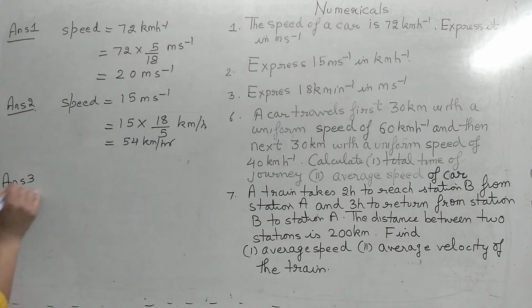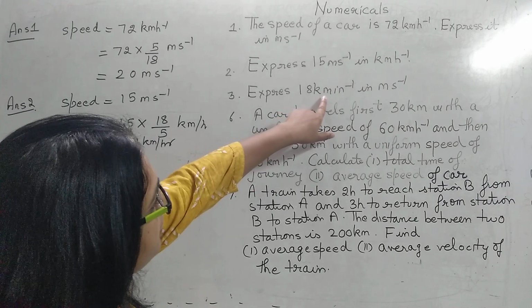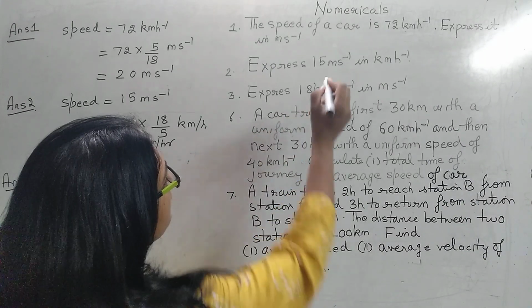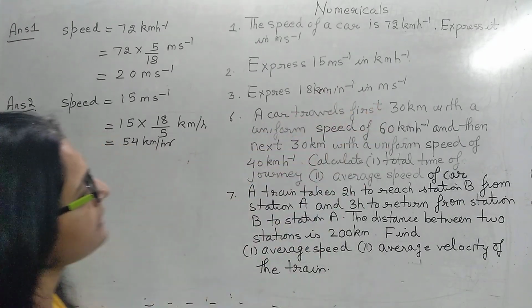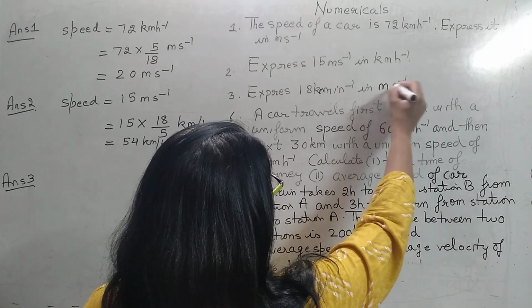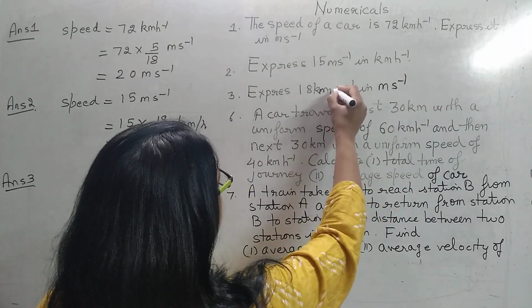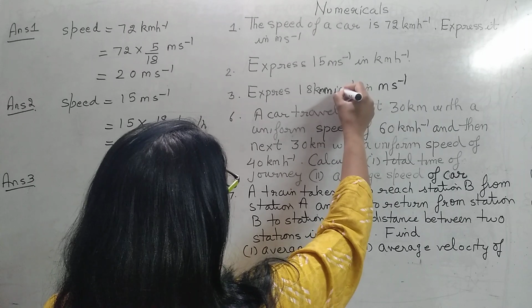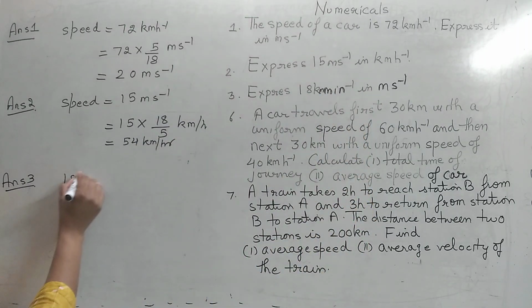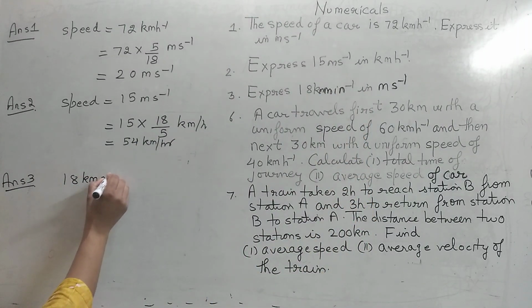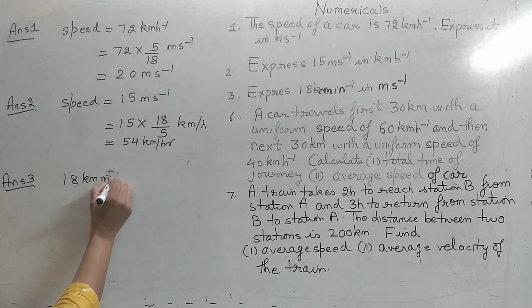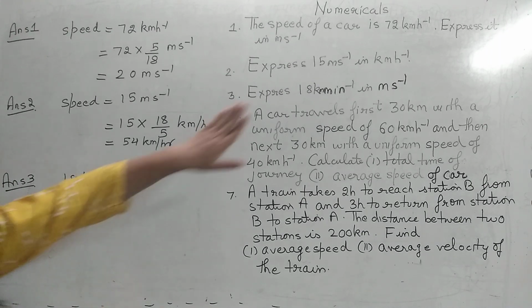Come to question 3. We have to express 18 kilometer per minute in meter per second. So this is meter per second and this is 18 kilometer per minute. We are given 18 kilometer per minute and I have to convert it into meter per second.